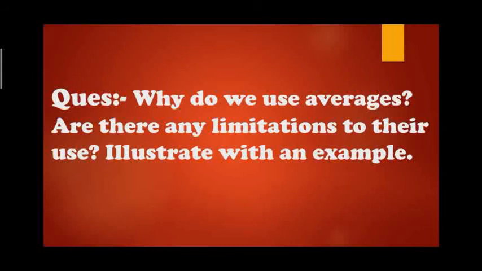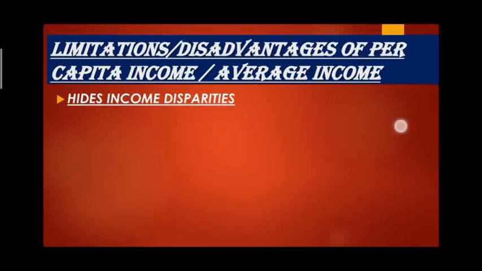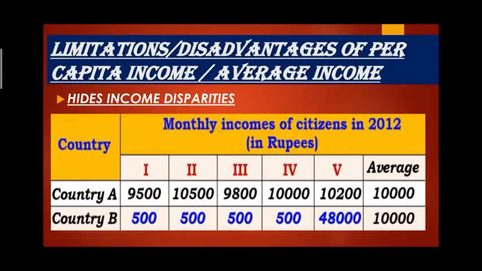The next part of the question says, are there any limitations to their use? That is our next topic. So let's check the limitations, disadvantages, or drawbacks of per capita income or average income. What is the main limitation of per capita income? It hides income disparities. What are income disparities?